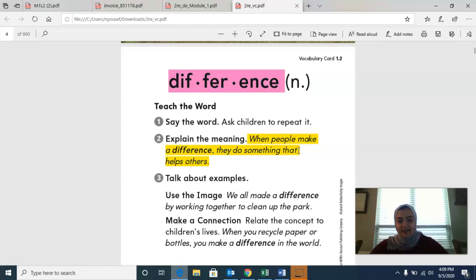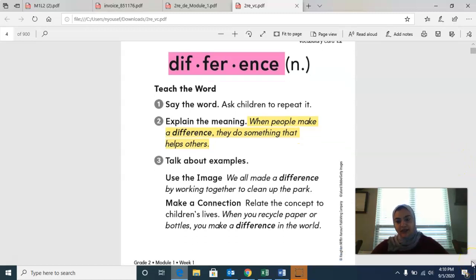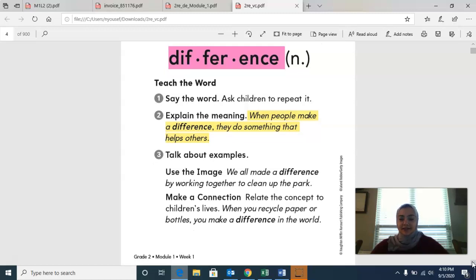I'm going to talk about this a little bit while you continue to write. We all made a difference by working together to clean the park. That's what the picture shows. When you recycle paper or bottles, you make a difference in the world by helping keep the earth healthy and clean, reusing recycled material instead of continuing to make new stuff. Then you are making a difference in the world. If you're not done writing the definition of the word difference, go ahead and pause this video here.